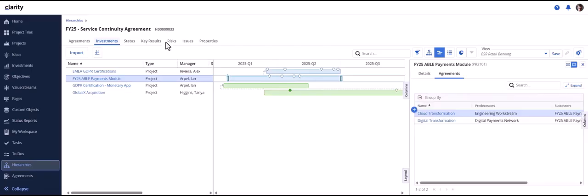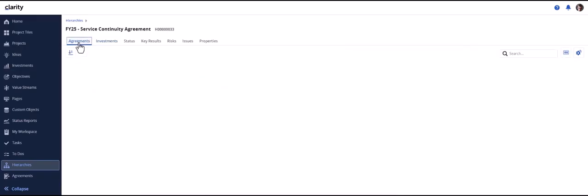When the agreements module is displayed in the flyout, then the end user will be able to create, edit, and delete agreements based on access rights. One thing to note is there are no changes to the agreements module for inclusion within hierarchies.